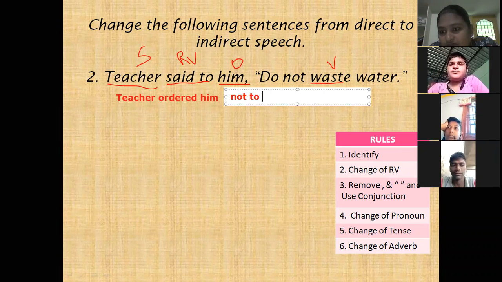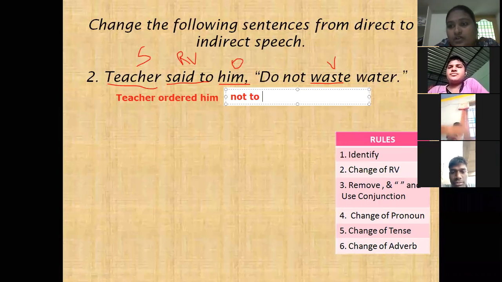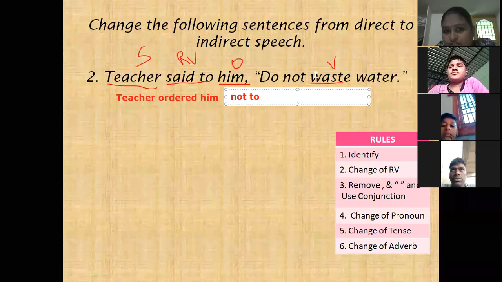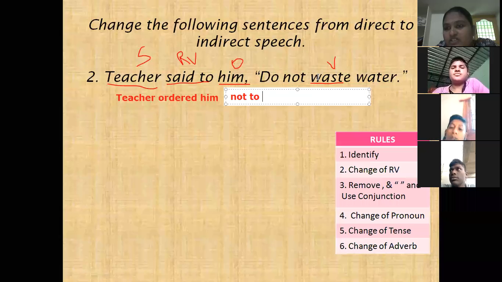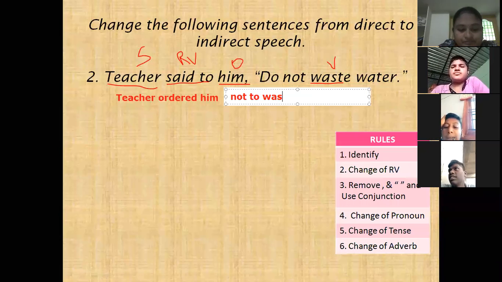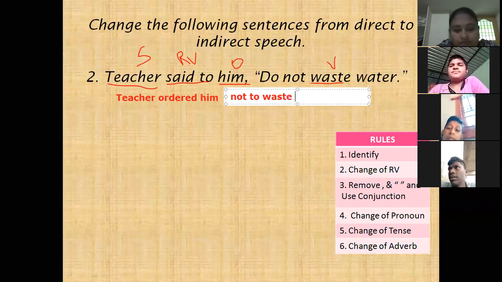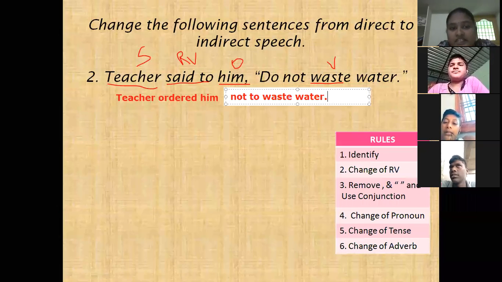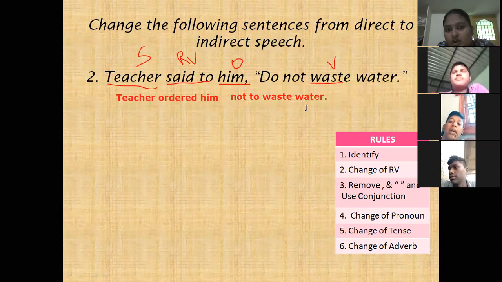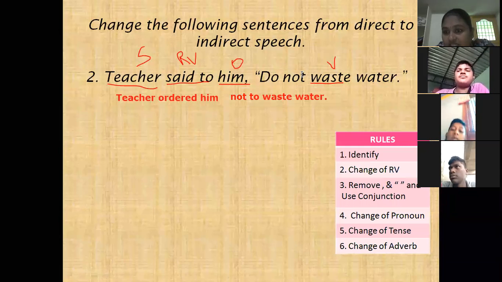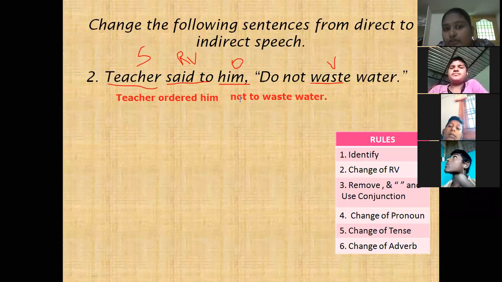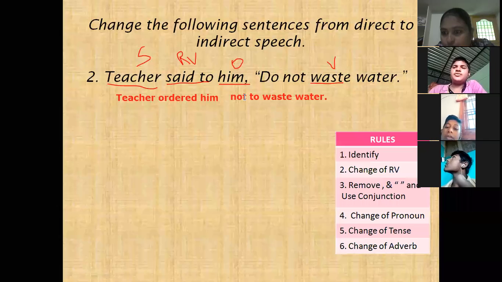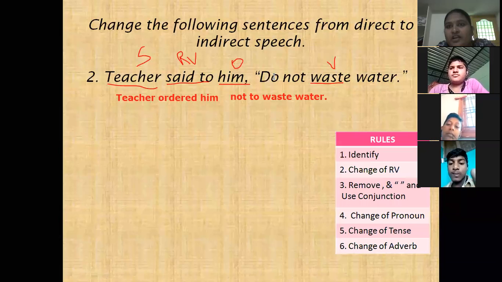As we discussed in the previous class, we should not use do, does, did. In indirect speech we never use do, does, did. So here no need to use 'do'. The remaining we have to write, because no change in verb: waste water. So the answer is: Teacher ordered him not to waste water. When the given sentence within the quotation is negative, we have to use 'not to'. If positive, use 'to'; if negative, use 'not to'. This is the important point. And next, okay, madam.